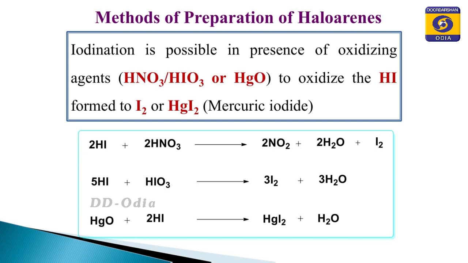Mercuric oxide, when it combines with hydrogen iodide, produces mercuric iodide with water. For this reason, if the reaction is carried out in presence of the oxidizing agents, the reaction will not be reversible and it is possible to prepare the iodobenzenes.